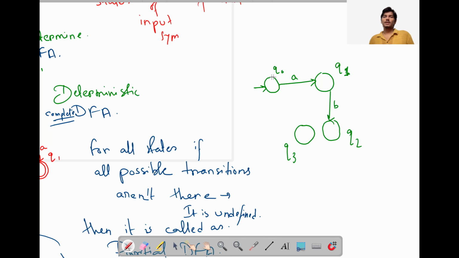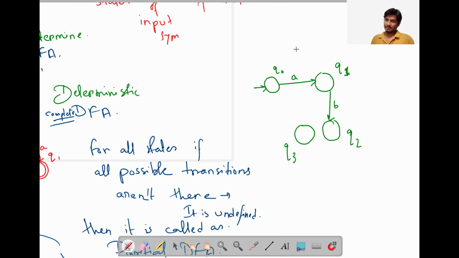This is Q3. So by giving a to Q0, we can reach Q1. By giving b to Q1, we can reach Q2. But here for Q2, there is no transition function at all. Nothing for a and b both. So can we say it is also a partial DFA?